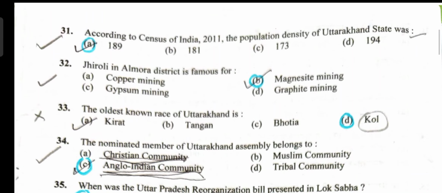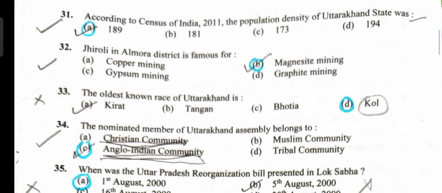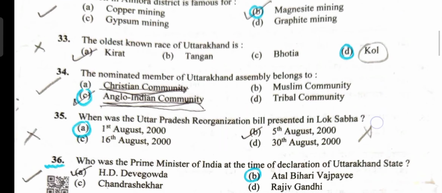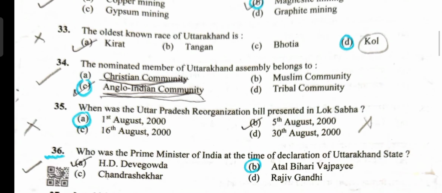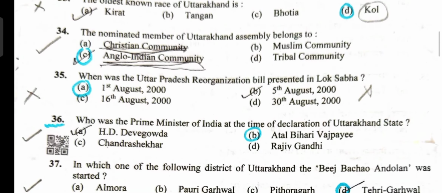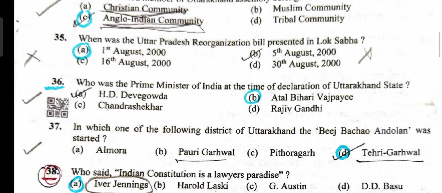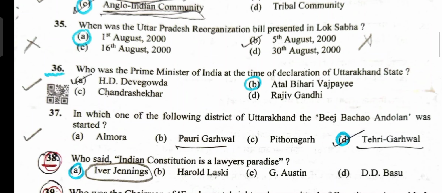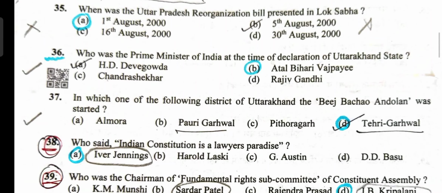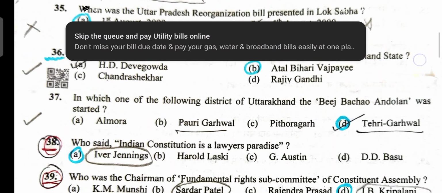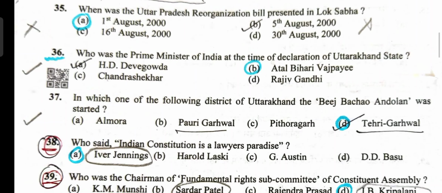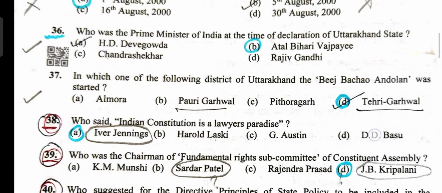Jiroli is famous for magnesite mining. Option B. Oldest known race, Kol. Option D. Nominated member belongs to Anglo-Indian community. Option C. Uttar Pradesh Reorganization Bill presented in Lok Sabha on 1st August 2000. Prime Minister during the declaration of Uttarakhand state. So the official answer key says Atal Bihari Vajpayee, but I think that the correct answer should be option A, H.D. Deve Gowda. So if you want to object, then you can also object to this question.